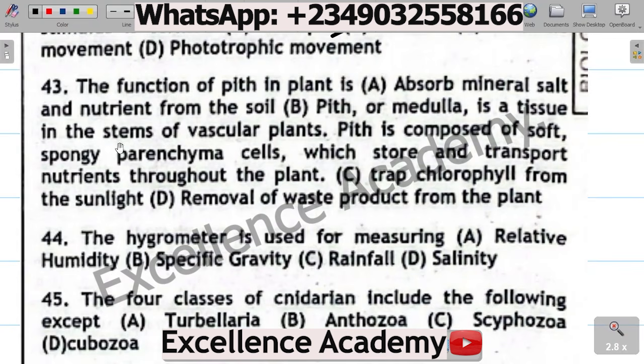Absorb mineral salt and nutrients from the soil, B. Pith or medulla is a tissue in the stems of vascular plants. Pith is composed of soft, spongy parenchymal cells which store and transport nutrients throughout the plant. C. Trap chlorophyll from sunlight. D. Removal of waste product from the plant. The correct option is A. Absorb mineral salt and nutrient from the soil.